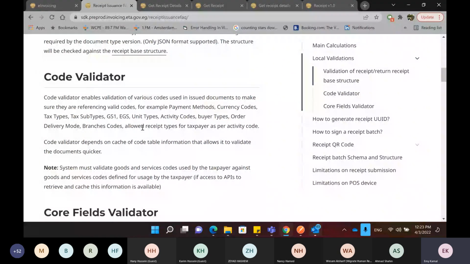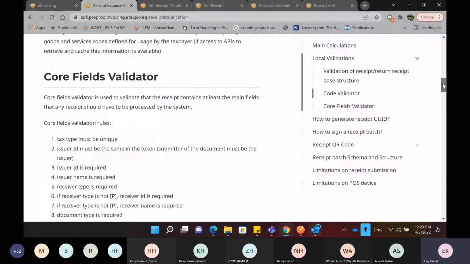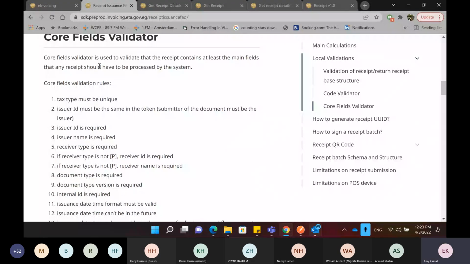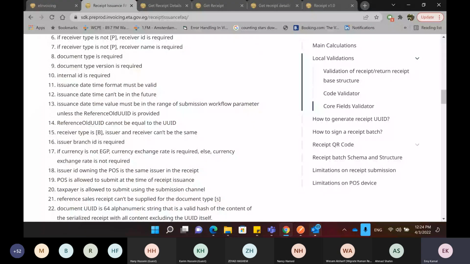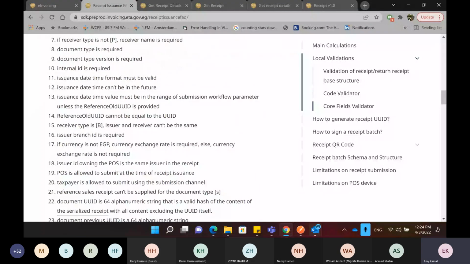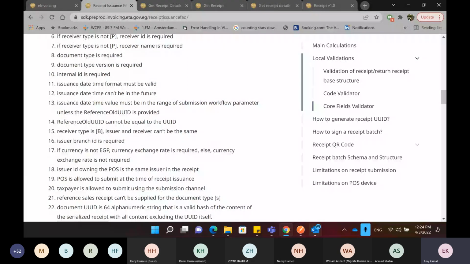The core field validators are another set of rules that do some validations and checks as well. You see this set of rules that you need to be considering. It's very similar to the main calculations, but these are some other, extra checks that you need to include. For example, it will tell you that issuer ID is required, name is required, type is required, and so on.